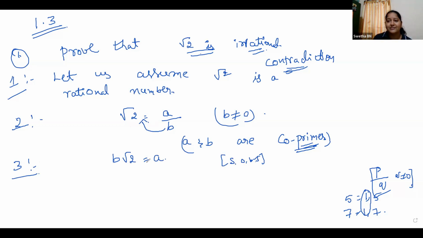Because we are proving this by the previous theorem that I taught you just now: if P divides A square, then P also divides A. So by using that, we are going to prove. That's why I'm taking the square. So it is B square. Root 2 square means it is only 2. So I will write 2B square. Now A becomes A square.